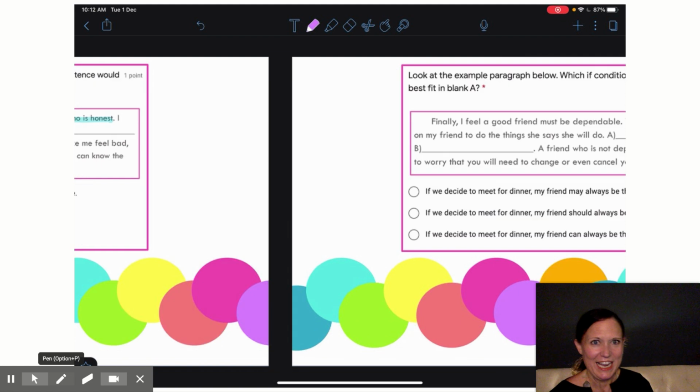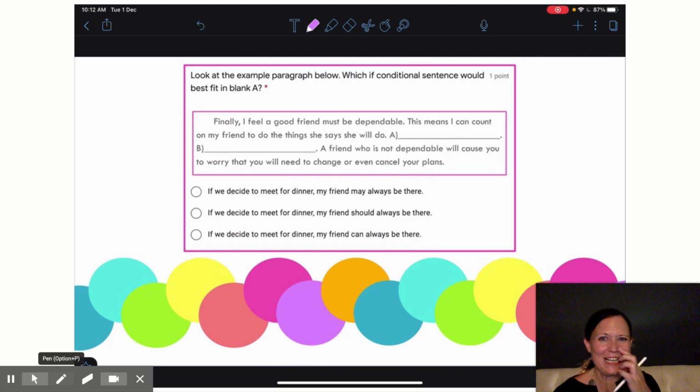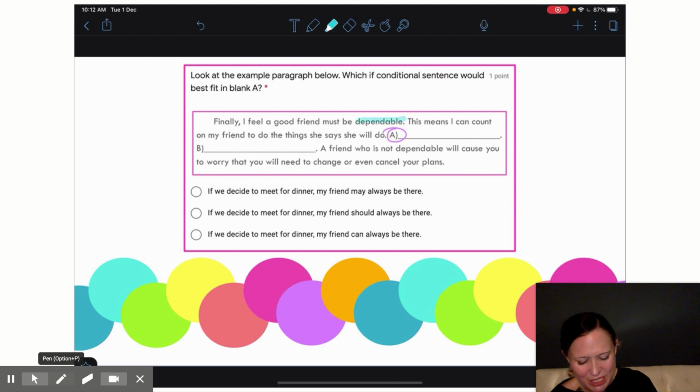Be my friend. In our last question, our last example paragraph, it asked us to find which conditional sentence would fit into blank A. So again, I'm trying to support my main idea, and my main idea here is a good friend is someone who is dependable. So that means I can count on my friend to do the things she says she will do. So now I'm looking for an if sentence to support that idea. My friend does what she says she will do.